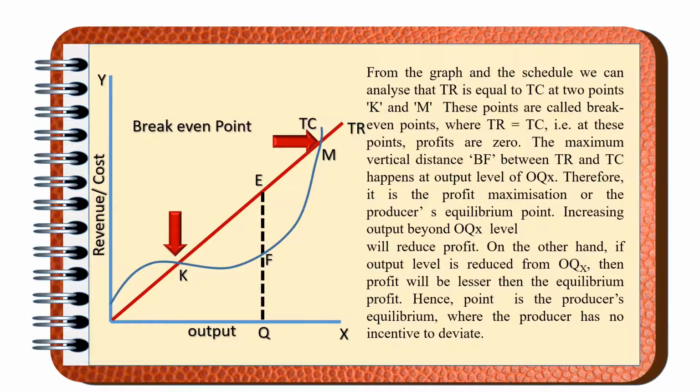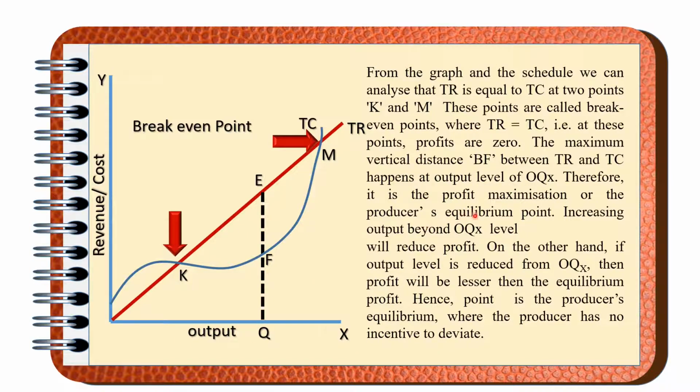Let us see what is being written in the graph. From the graph and the schedule, we can analyze that the total revenue is equal to total cost at the points K and M. Here we can say both are equal, that is called the break-even point. At these points, where TR is equal to TC, the profit is 0. The maximum vertical distance, that is EF, between TR and TC happens at output level OQ.